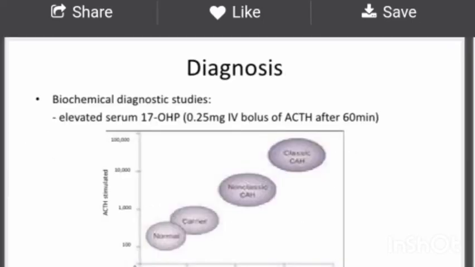Now, what is the diagnosis? In the biochemical diagnostic study, we find that 17 hydroxyprogesterone is elevated, measured after a 0.25 milligram IV bolus of ACTH, with sampling at 60 minutes. This is the parameter on which we diagnose whether it is CAH or not, because we have to manage it early to prevent later complications like virilism and hirsutism.